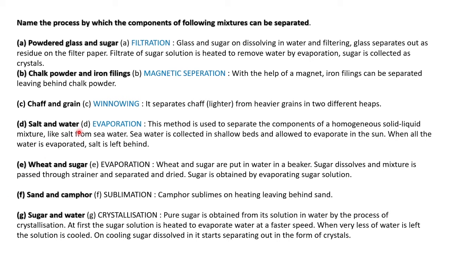Then salt and water. How to separate salt and water? By the evaporation method. It happens naturally. If we look at sea water on the beach side, on the shore there are pits to collect sea water to evaporate it, and the water will evaporate and salt crystals will be left behind.